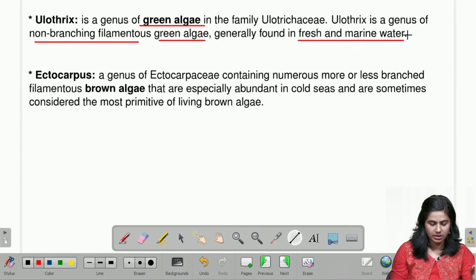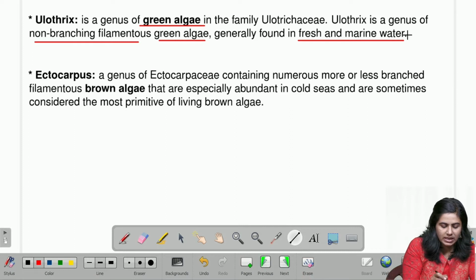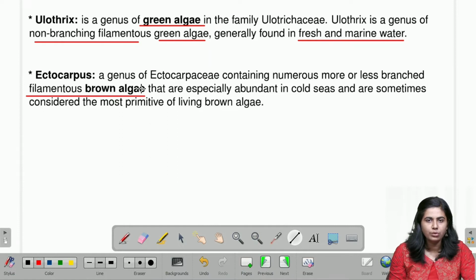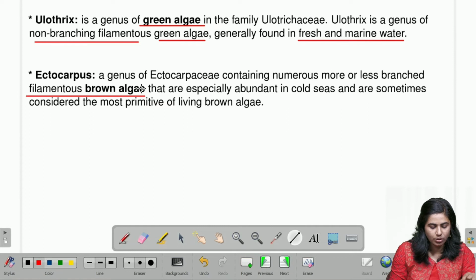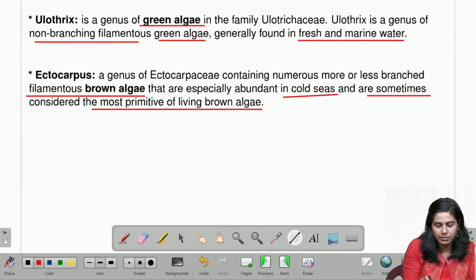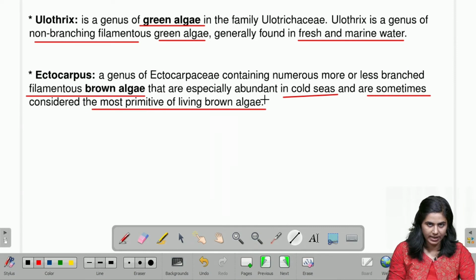Now, Ectocarpus. We can see that Ectocarpus is a filamentous brown algae. This is what we were searching for, right? We have to know which is a brown algae because we know that mannitol is found in some mushrooms, fruits, vegetables and in brown algae. And now we can see that Ectocarpus is a brown algae and they are especially abundant in cold seas and sometimes considered the most primitive of the living brown algae. They are considered as the most primitive brown algae.